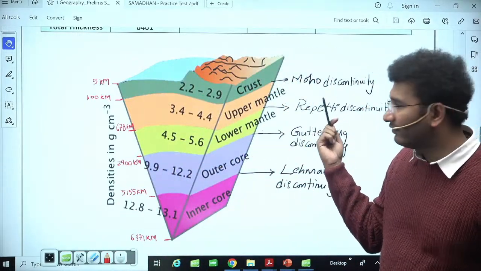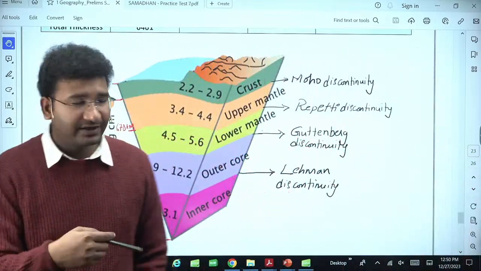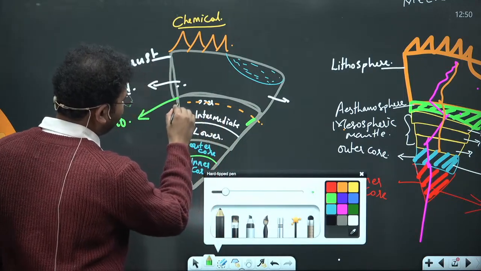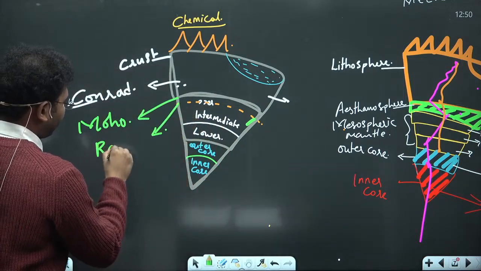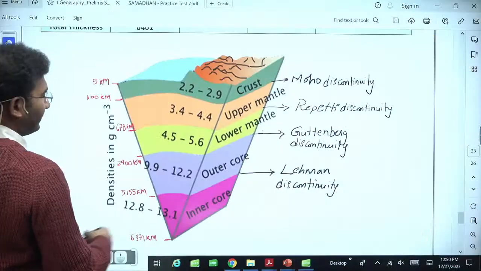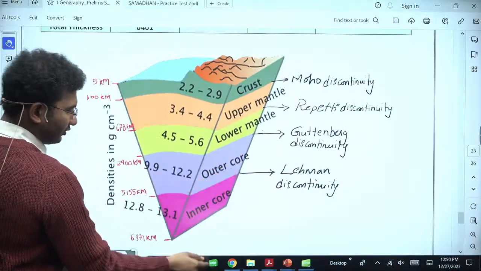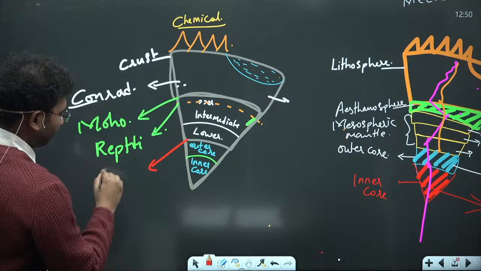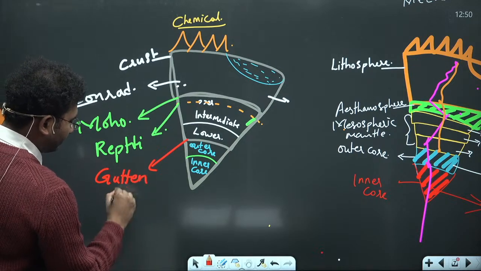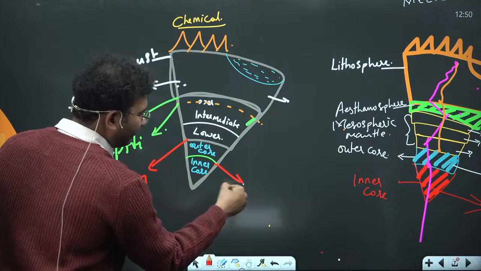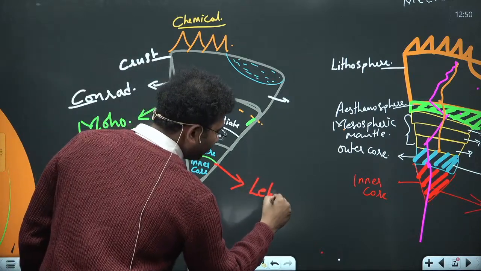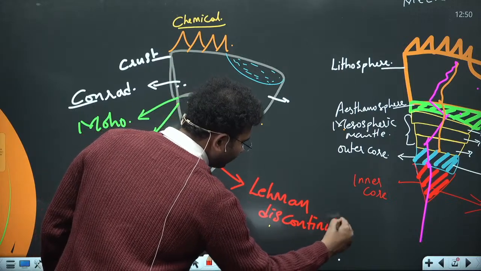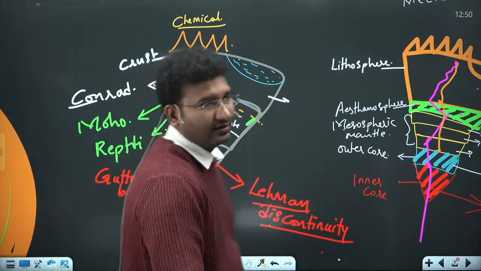He is the person who has given that the medium of the material is changing, the speed of the material is changing. So this is your upper mantle and intermediate mantle. This is your Repti. Then you will find Gutenberg, lower mantle और outer core के बीच में Gutenberg you will find. And the last person between outer core and inner core is लेहमैन डिसकंटिन्यूटी. बस इतना आपको जानना चाहिए.